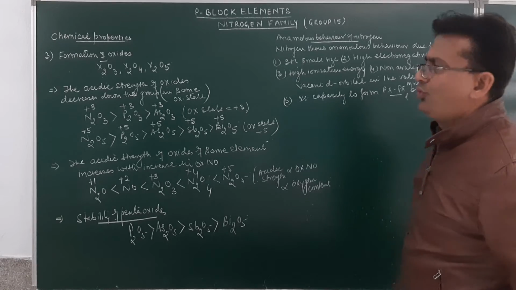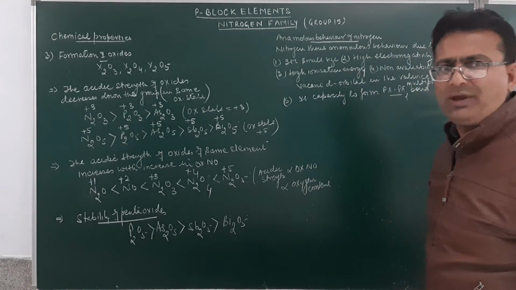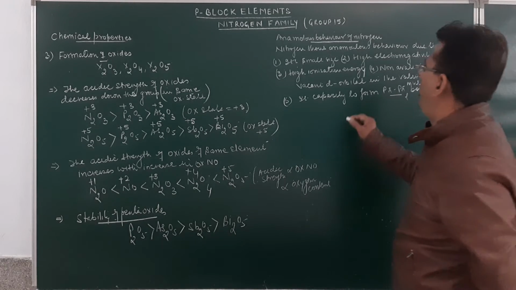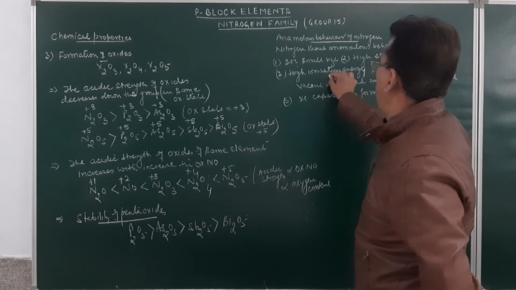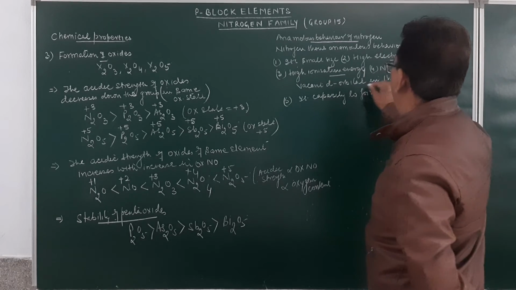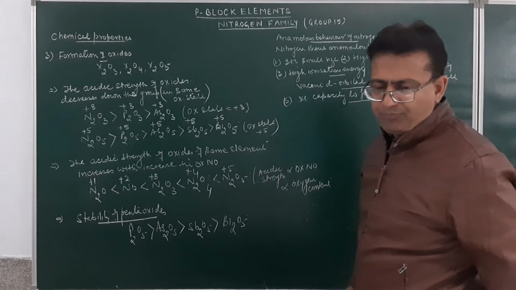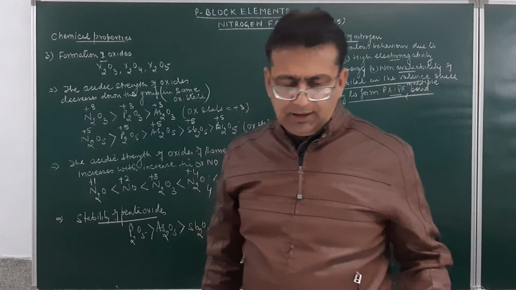The question is, why does nitrogen show anomalous behavior? It shows anomalous behavior due to small size, high electronegativity, high ionization energy, non-availability of vacant d orbital in the valence shell, and its capacity to form p pi-p pi multiple bonds.